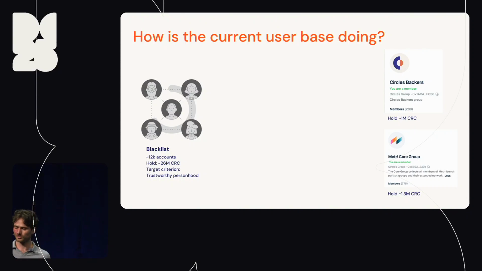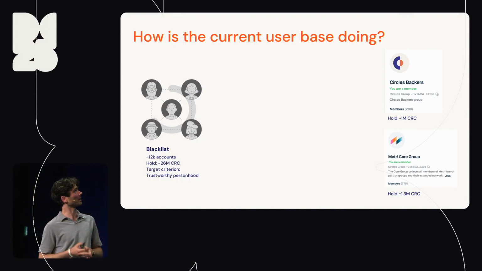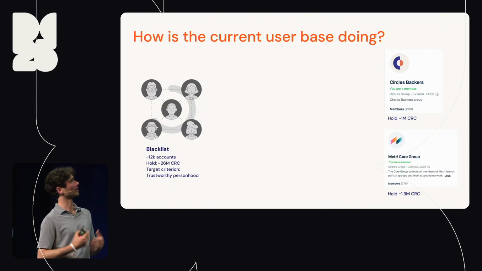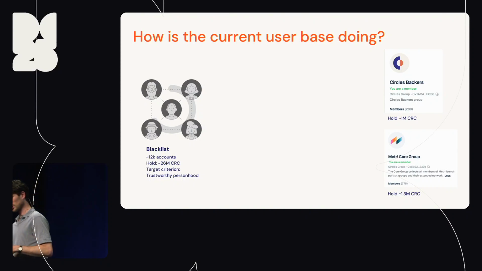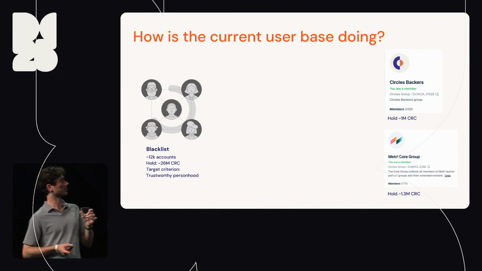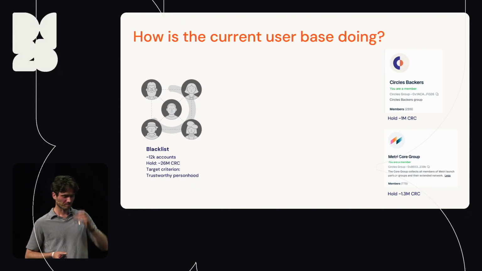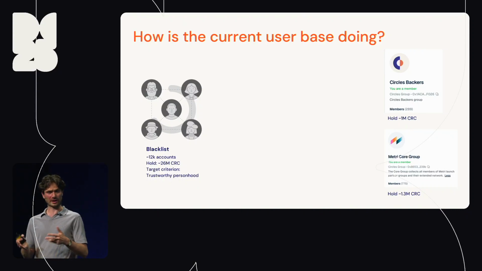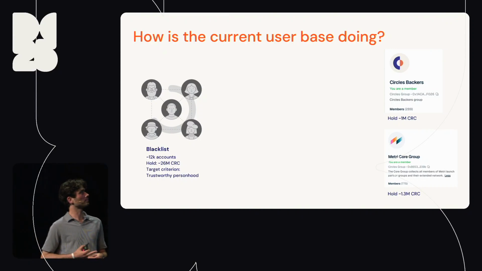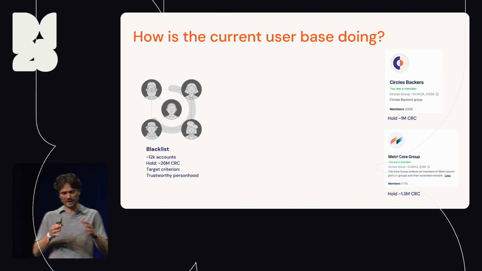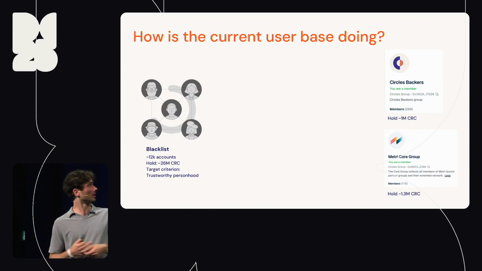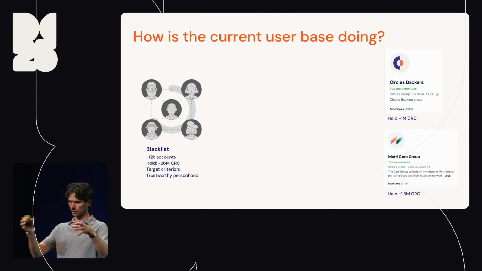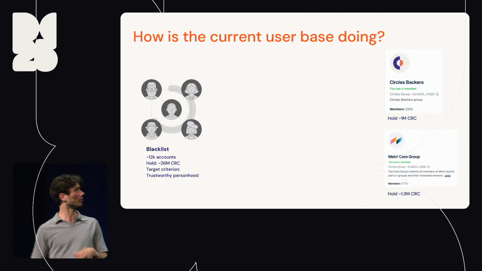All right, so that's a lot of theoretical blah blah. Let's try and evaluate this question by looking at the actual Circles user base. As the Circles team, we have a blacklist of around 12,000 accounts. These hold around 26 million Circles right now, as of last week. We put together this list essentially based on trustworthy personhood. For example, if we discovered a network of puppets, we didn't just include the puppets, we also included the puppet master, the account that actually drove this thing.